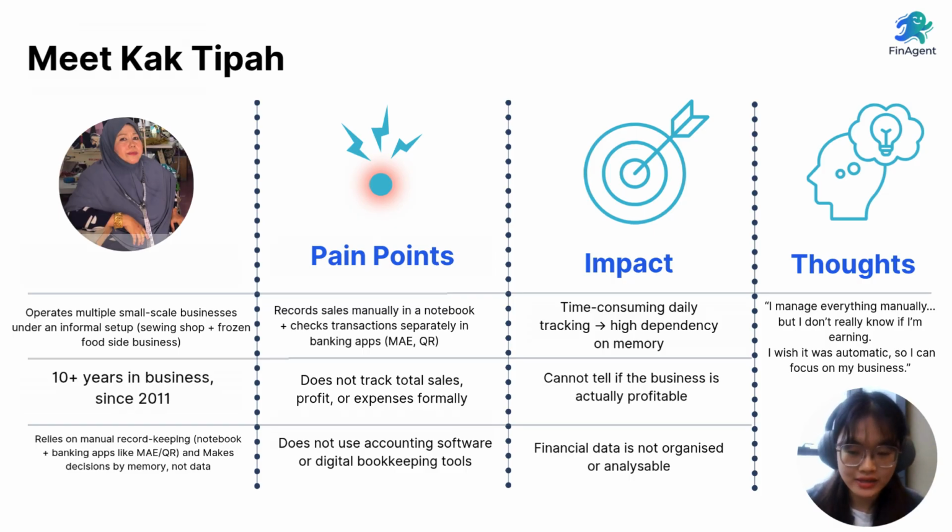And that's exactly the reality for Kak Tipa, a micro-entrepreneur we interviewed. She runs two businesses at once, a sewing shop and a frozen food side business. But like many MSMEs, her system is fully manual. The result? She doesn't actually know if she's making a profit and spends more time tracking numbers than growing her business.